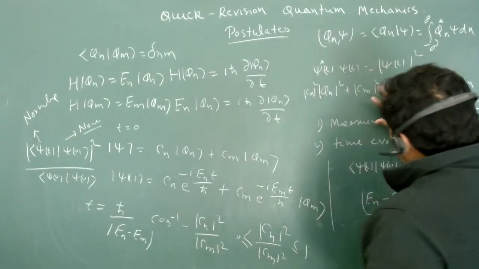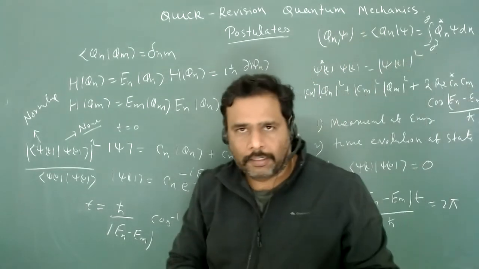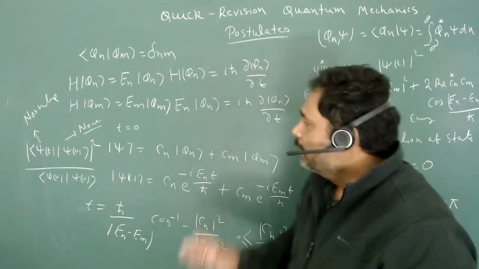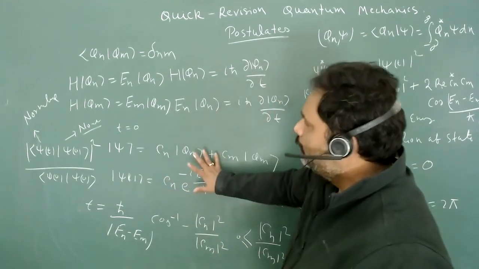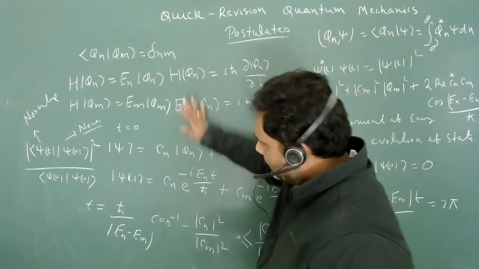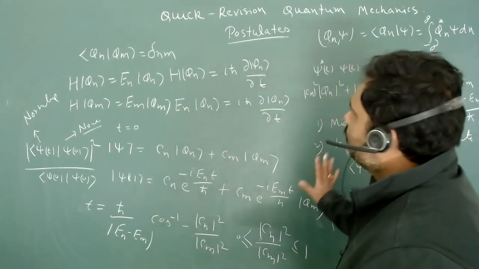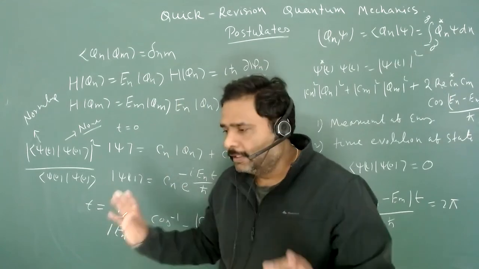These things are a little bit on the upper part of your syllabus. Maybe they cannot ask this, but yes, they will surely ask how you are going to calculate the expectation value of energy from postulates 1 to 3, and how the time is going to evolve. Up to this, you can easily calculate each and everything. So please focus on this.